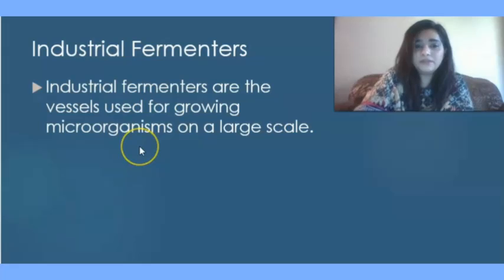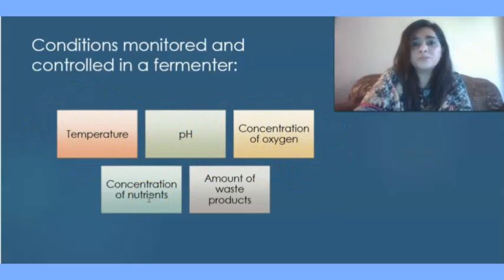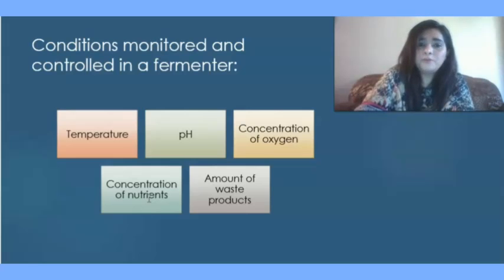The next topic we have discussed is industrial fermenters. Industrial fermenters are vessels used for growing microorganisms on a large scale. Large scale production of microorganisms requires fermenters. In fermenters, conditions are controlled and monitored, and each fermentation depends on the type of organism, and the conditions are optimized accordingly. The conditions that should be carefully monitored include temperature inside the fermenter, pH, concentration of oxygen, concentration of nutrients, and amount of waste products produced during the fermentation process.